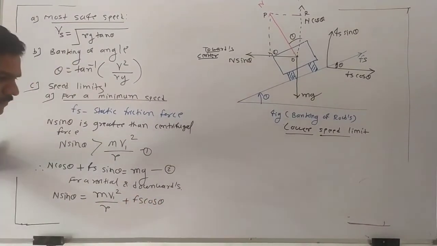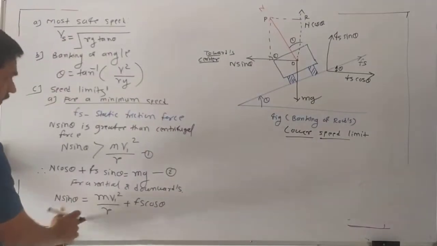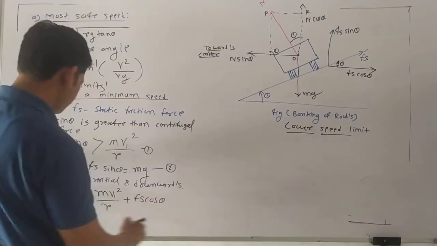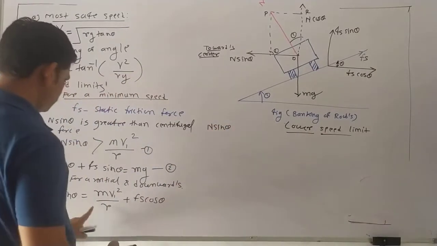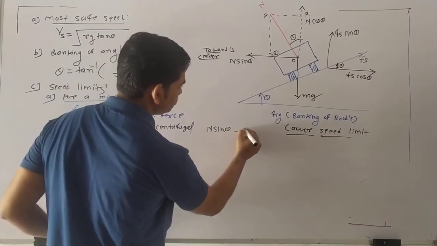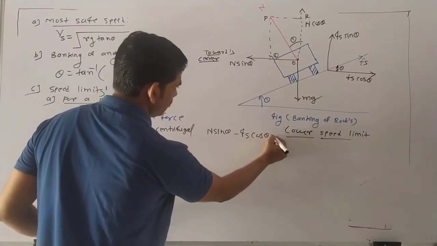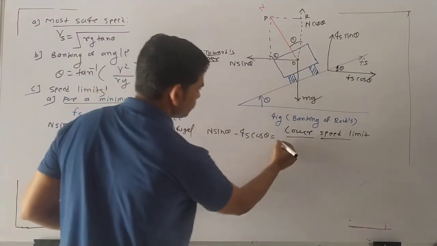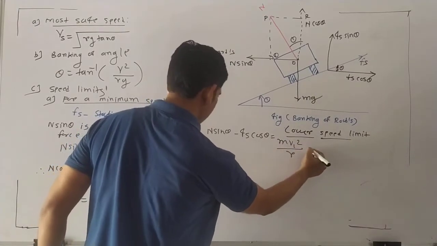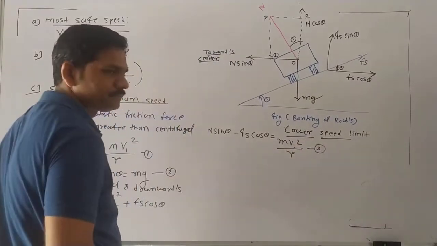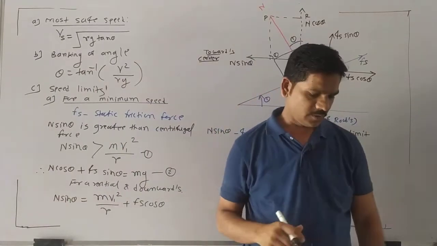Now we have to modify this equation: N sin theta minus Fs cos theta is equal to m v1 square upon r. Suppose this is equation number 3.